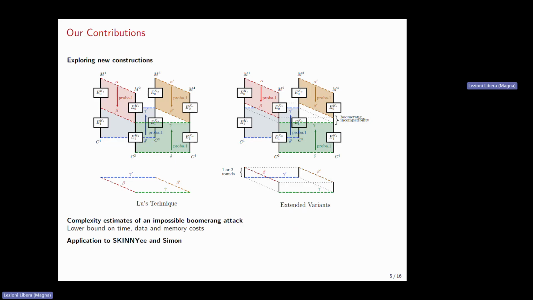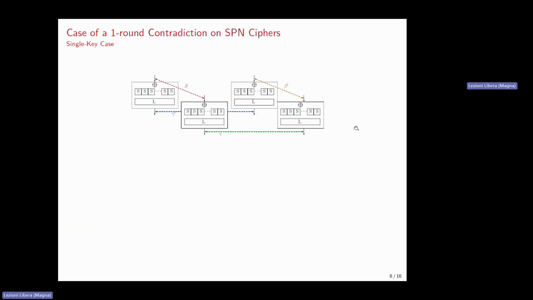Our second contribution is the detailed complexity estimate for impossible boomerang attacks. We give lower bounds on time, data, and memory complexities. Finally, our last contribution is the application of these techniques to two types of ciphers: first, Skinny, and second, the Simon family of block ciphers. In what follows, I will mostly talk about the first and the last contribution. If you're interested in the complexity estimate, please refer to the article.